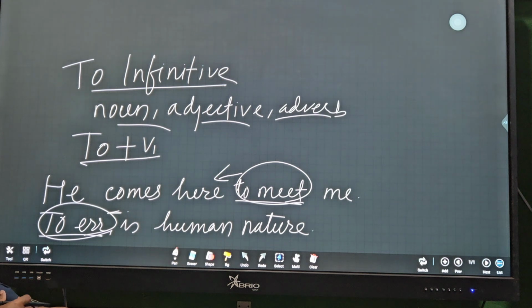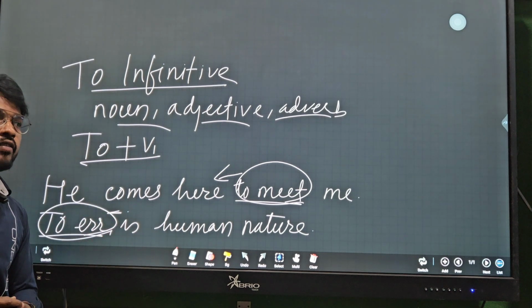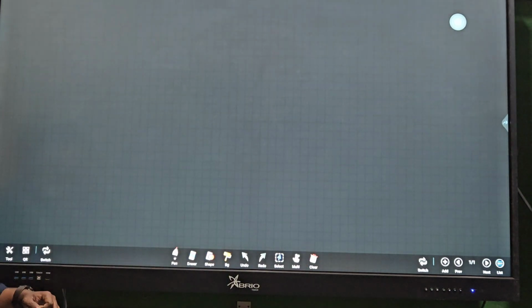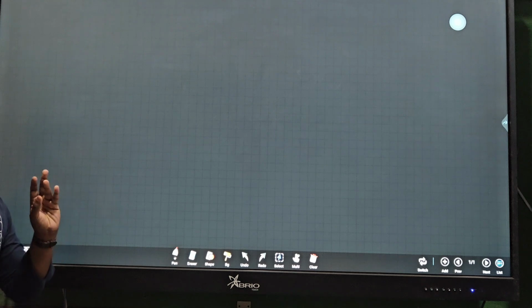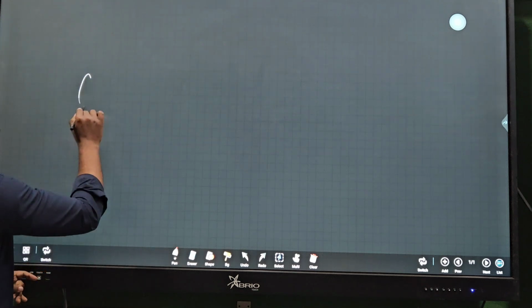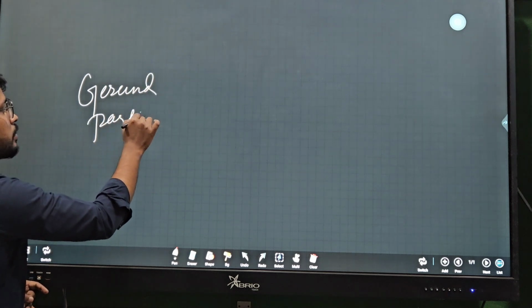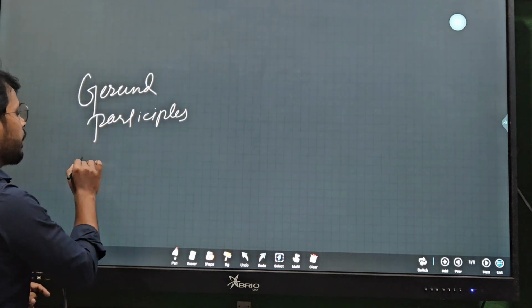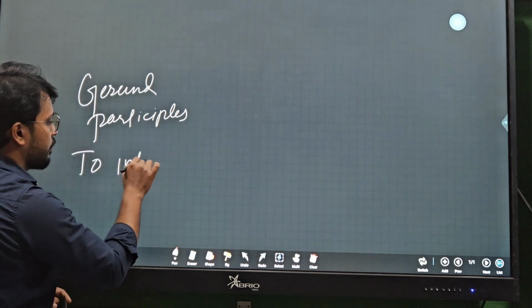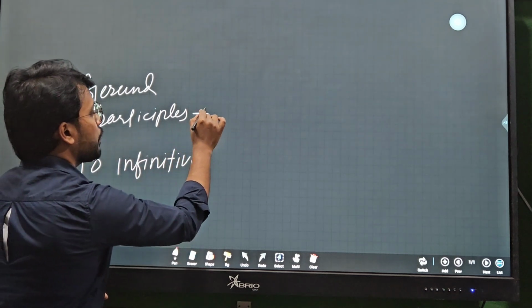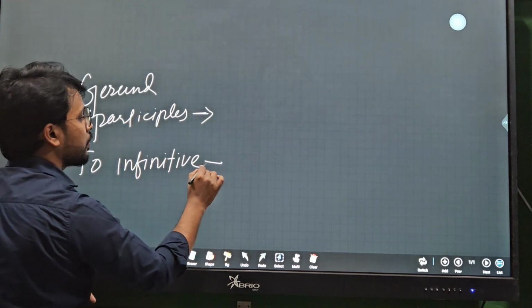So my dear friends, we have discussed successfully the non-finite verbs and their functions. Again I am telling you that non-finite verbs are of three types: gerund, participles, and to infinitive.